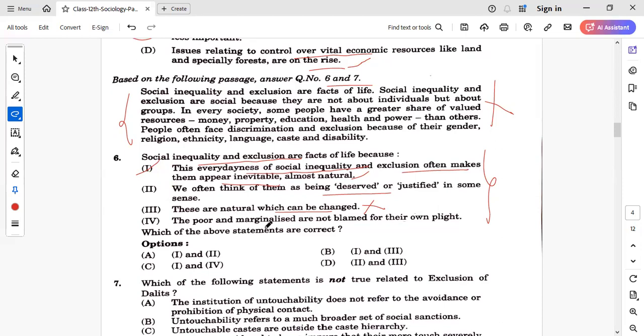Statement 4 says the poor and marginalized are not blamed for their own plight, right? So they are not to be blamed. Why are they not to be blamed? Because this is not their problem, because this has been done by some other people. So here we have to answer in the context of social inequality and exclusions being facts of life that people have to face. Why do they have to face it? Because people made it appear natural and justified. So here statements 1 and 2 are correct. So A is the right answer.